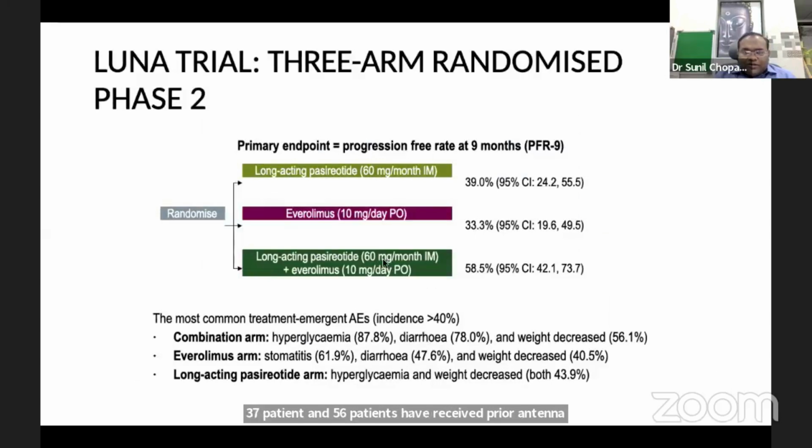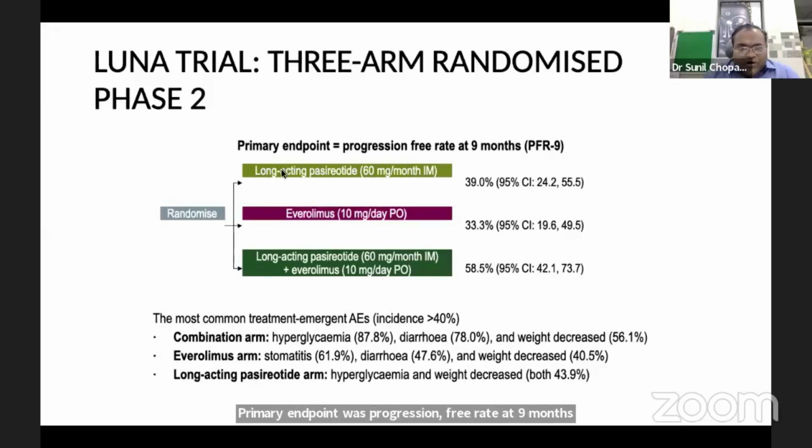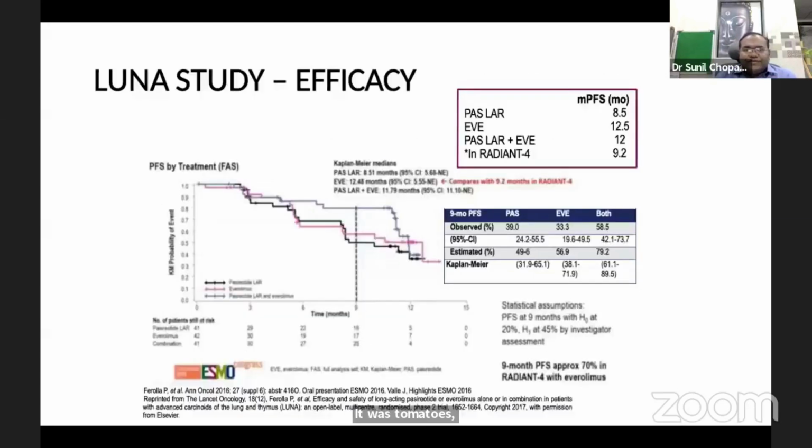LUNA trial, this was a 3-arm randomized phase 2 trial. The primary endpoint was progression-free rate at 9 months. The 3 arms were long-acting pasireotide 60 milligram per month IM, everolimus, or combination of long-acting pasireotide plus everolimus. The most common treatment-related adverse events with the combination arm were hyperglycemia, diarrhea, and decrease in weight. With the everolimus arm, it was stomatitis, diarrhea, and decrease in weight. And with pasireotide, it was hyperglycemia and decrease in weight.